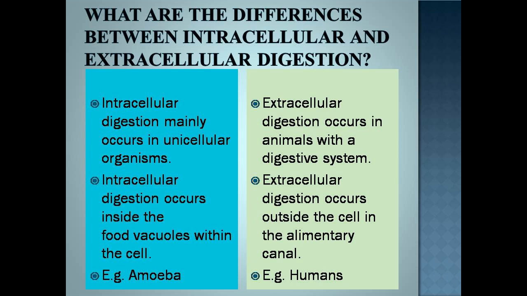Intracellular digestion mainly occurs in simple unicellular organisms, and this digestion occurs inside the food vacuoles within the cell. While extracellular digestion occurs in animals with a digestive system, outside the cell in the alimentary canal, like in higher organisms.